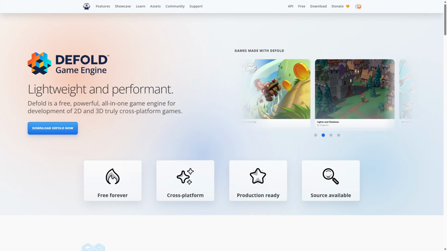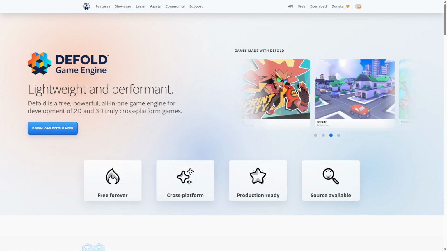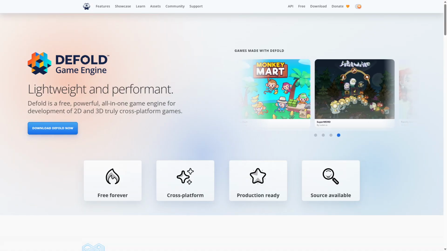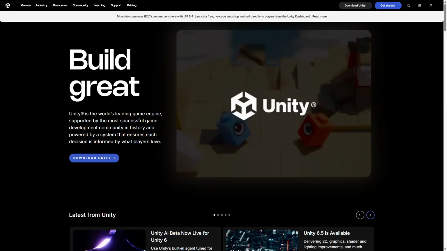Defold versus Unity, which game engine is better? Choosing the right game engine can completely change how you create and launch games without unnecessary complexity. Defold offers lightweight efficiency, while Unity provides powerful versatility. Defold and Unity are two prominent game engines with distinct approaches.